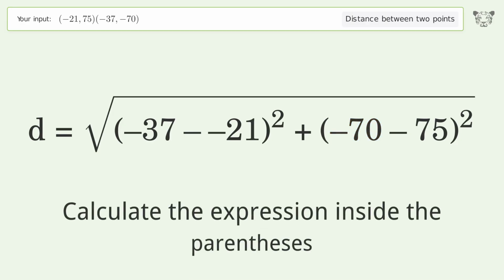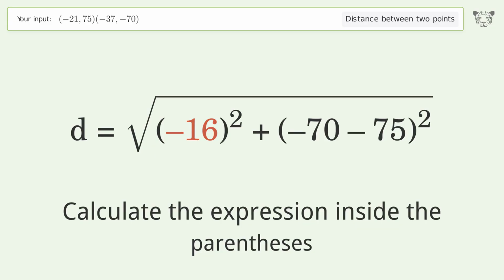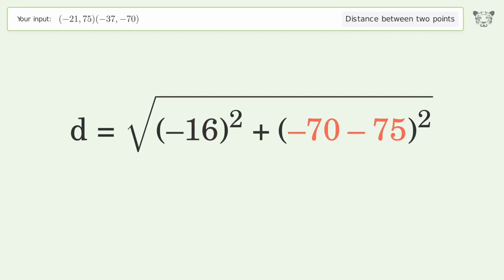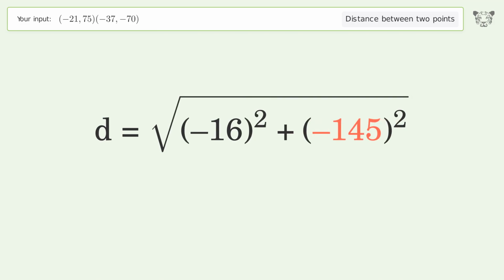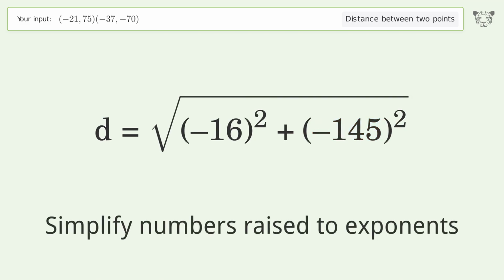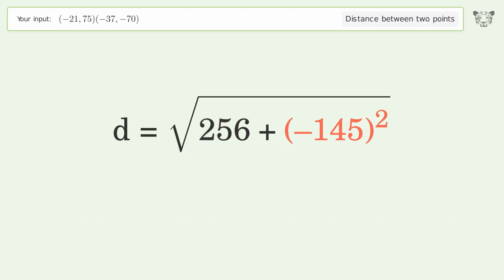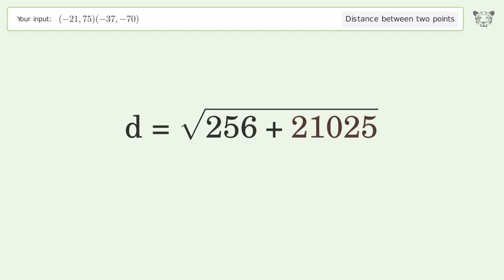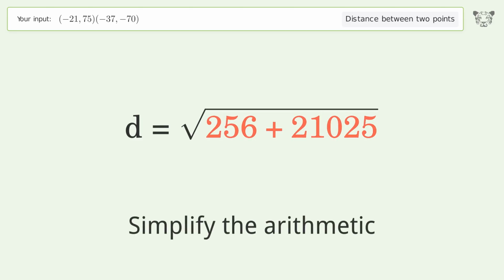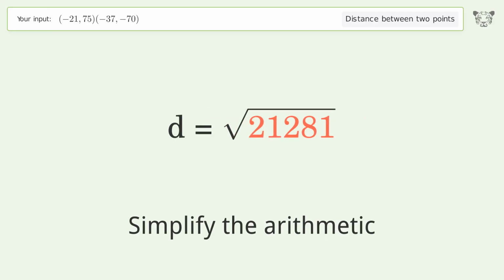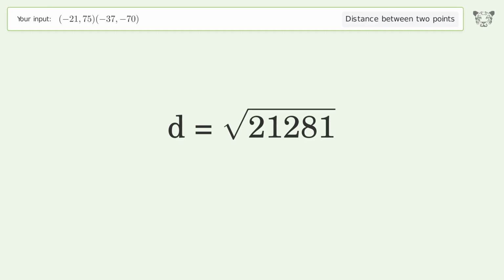Calculate the expression inside the parentheses. Simplify numbers raised to exponents. Simplify the arithmetic. And so the distance between the 2 points is the square root of 21,281, or 145.88.